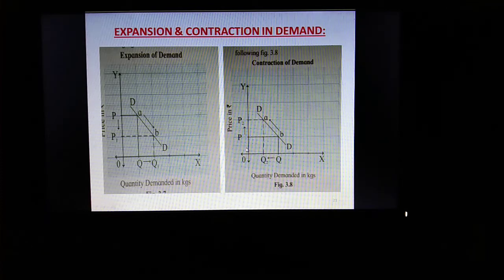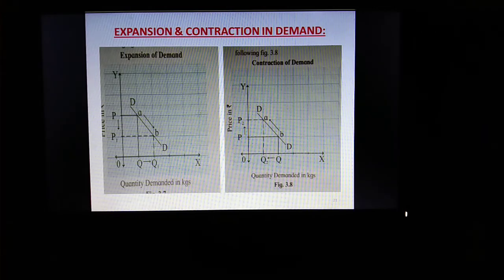Now you can see this OP and OQ intersection is point B here, just like this. Here it was point B, here it is point B. Now the next intersection OP2 and OQ2 intersection is A. Now the movement is upward. So it is said that contraction in demand is shown on upper parts of demand curve. Expansion is shown on lower part and contraction is shown on upper parts of demand curve. I hope you have understood both the diagrams, expansion and contraction.